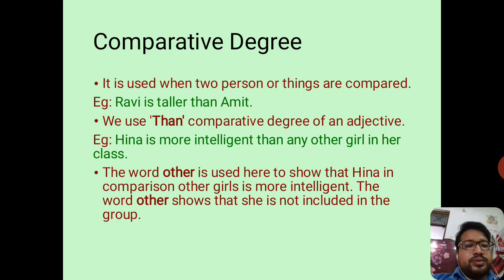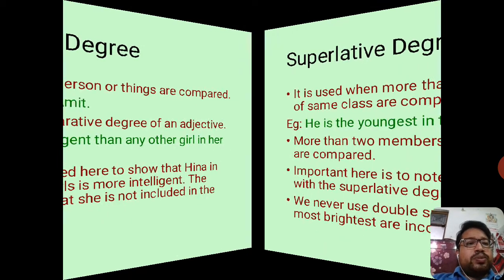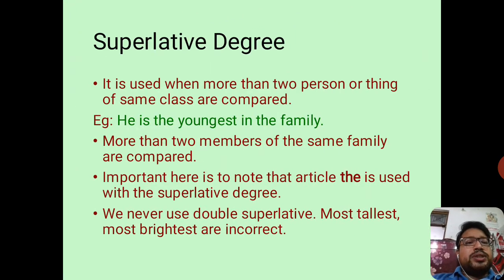Moving forward, superlative degree. It is used when two persons or things of the same class are compared. It means, first of all, more than two persons or things should be compared, and they should belong to one same class. For example, he is the youngest in the family.